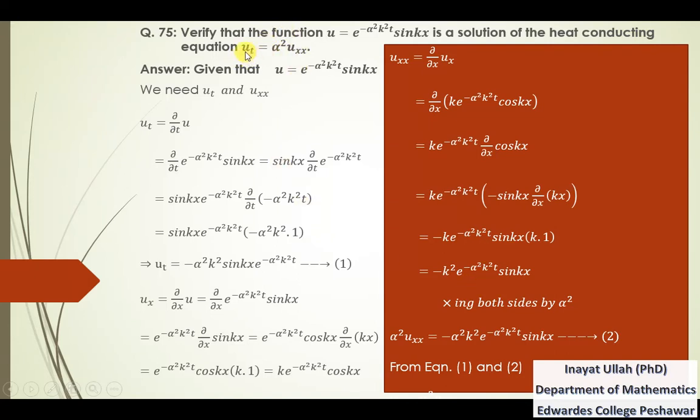That's why we have obtained here that this given function is the solution of this heat conducting equation. This function satisfies the heat conducting equation, so this function is the solution of this equation.